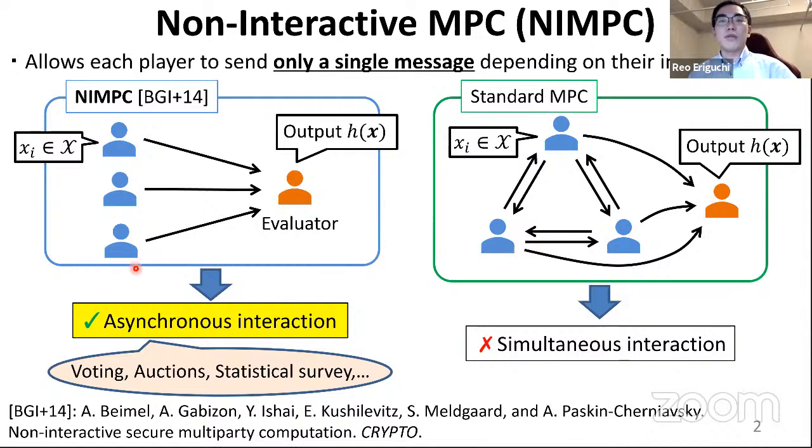So NIMPC can realize asynchronous multi-party computation, which is especially important in applications to voting, auctions, statistical surveys, and so on. We note that a standard multi-party computation assumes simultaneous interaction between players. So some player may need to wait for messages from other players. That leads to a delay in communication.